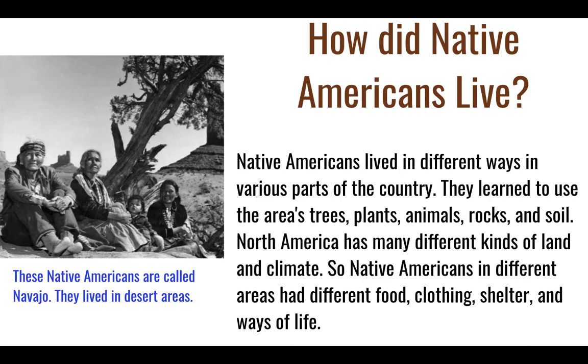How did Native Americans live? Native Americans lived in different ways in various parts of the country. They learned to use the area's trees, plants, animals, rocks, and soil. North America has many different kinds of land and climate. So Native Americans in different areas had different food, clothing, shelter, and ways of life.